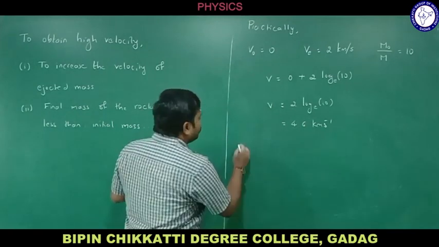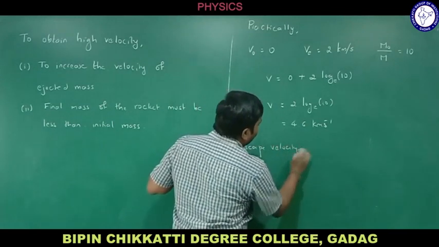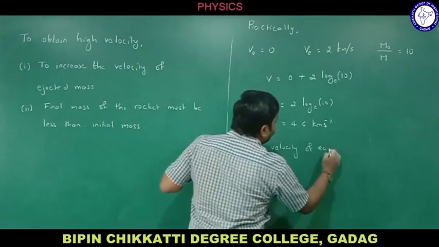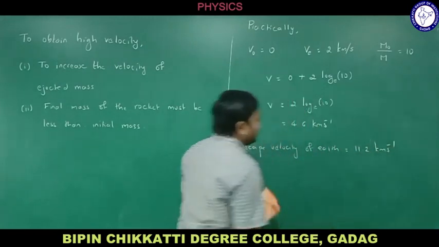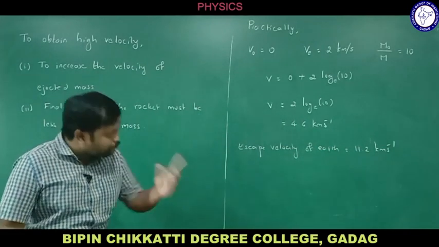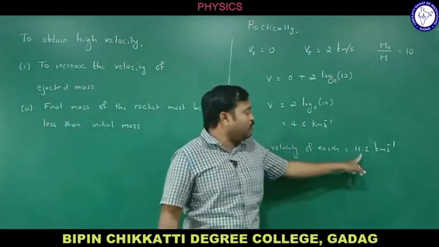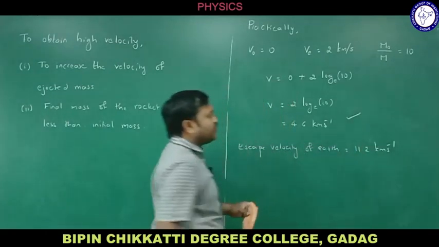What is the escape velocity of Earth? The escape velocity of Earth is 11.2 kilometer per second, right? If you want to escape from the gravitational pull of the Earth, the speed must be a minimum of 11.2 kilometers per second. But what is the velocity of a single stage rocket?